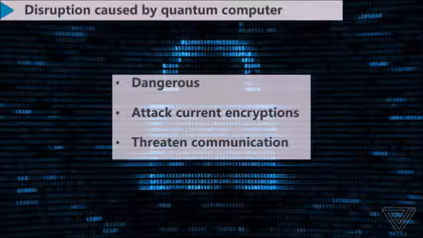In addition to that, quantum computers can threaten our secure and authentic communication because they are better than current computers at calculating or searching exhaustively all secret keys, allowing an eavesdropper to intercept the communication channel.